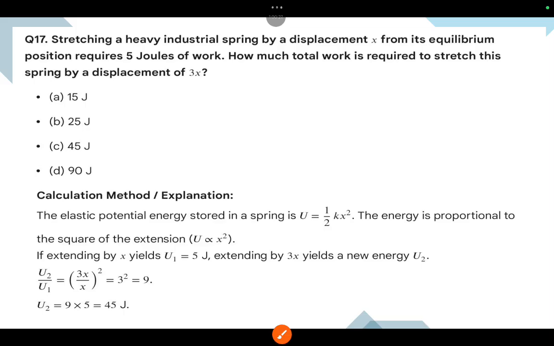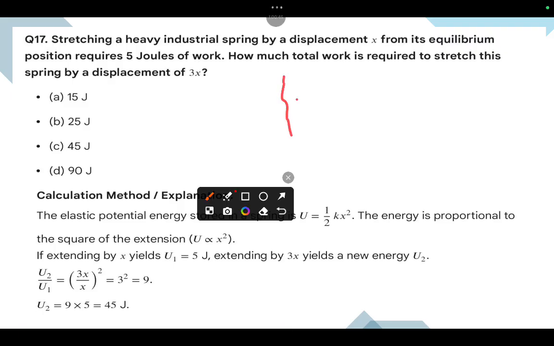Coming to the 17th one, stretching a heavy industrial spring by displacement x from its equilibrium position requires 5 joules of work. How much total work is required to stretch the spring by 3x? Say we have a spring and I made an x displacement, for which I used 5 joules of work.